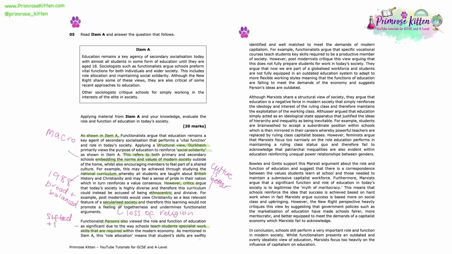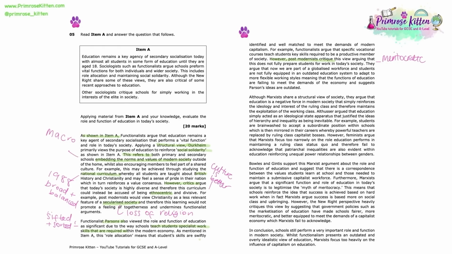based on their skills. And remember, the thing that underpins all of this when it comes to functionalism is the view that schools are meritocratic, i.e. they are fair systems and people achieve based on their academic abilities. And here within our evaluation, note that once again we are addressing that part of the question that says in today's society. Postmodernists will always allow you to do that.